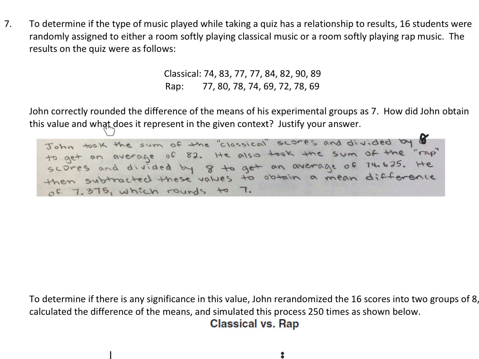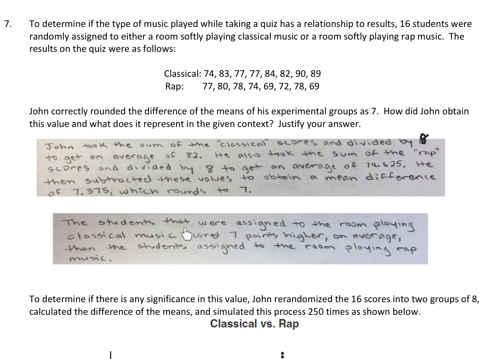Okay, now it wants to know, and what does it represent in the given context? All right, so the mean difference is positive 7. So what that means is that on average, the students that were assigned to the classical group scored 7 points higher, right? Remember, we said on average, than the students who were assigned to the rap group. Okay, so I'm going to write that out in words. I'm going to take a picture of my work, though. Okay, so the students that were assigned to the room playing classical music scored 7 points higher. I'm going to actually underline this on average because a lot of people forget that. Right? It's not in total, it's on average. Than the students assigned to the room playing rap music.